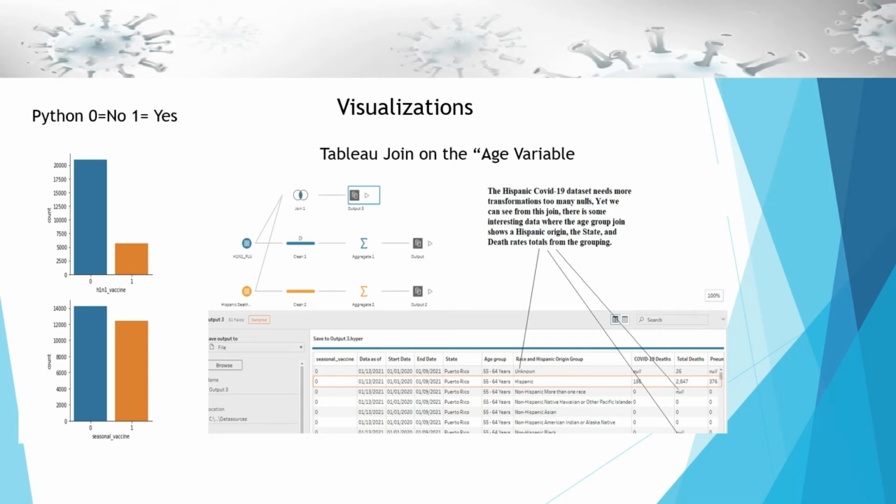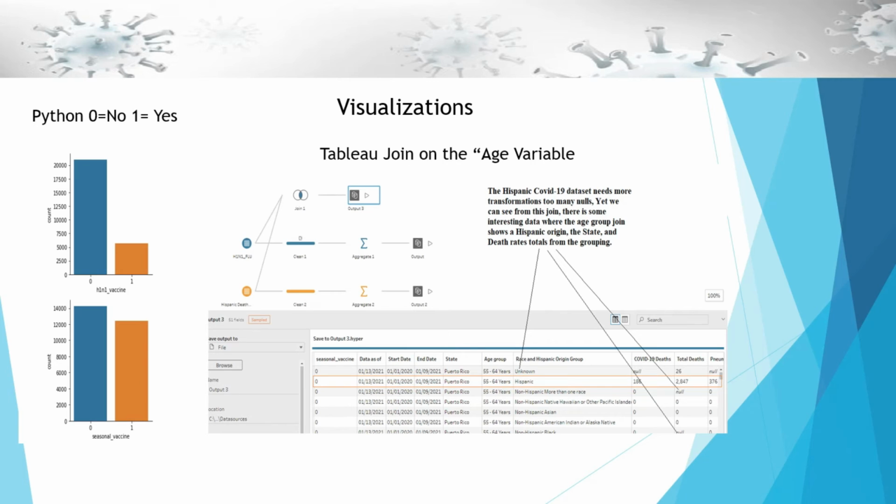I want to do the exploratory analysis to see what variables were factors in people not getting their vaccinations for the H1N1. The seasonal vaccination, that's your seasonal influenza that we all suffer through each and every winter, that was pretty much split. Half the people did, more than half didn't. Again, why either way? Why are people getting or not getting? What are the inhibitive factors there?